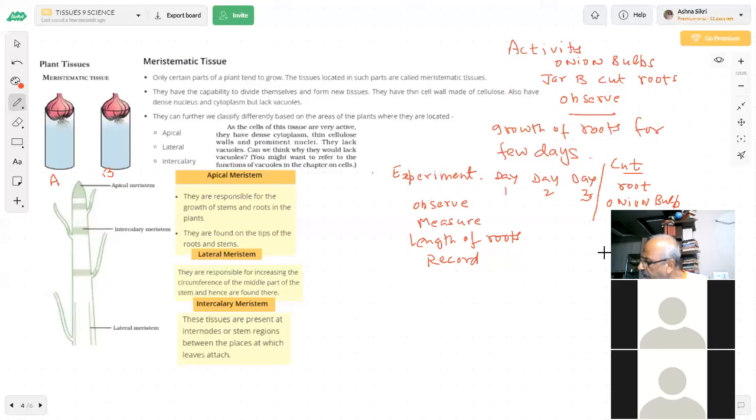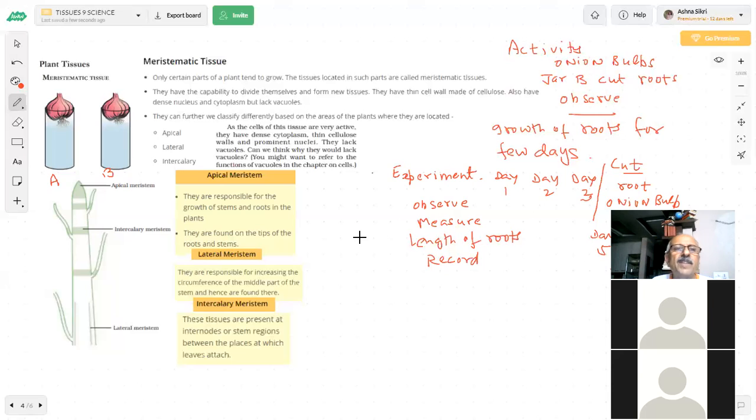You will cut it and observe the increase. You can do the experiment. So you have day 5, day 6, day 7, like this, and record the observations.